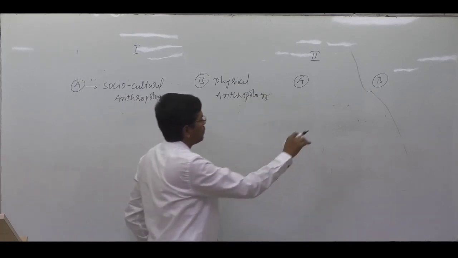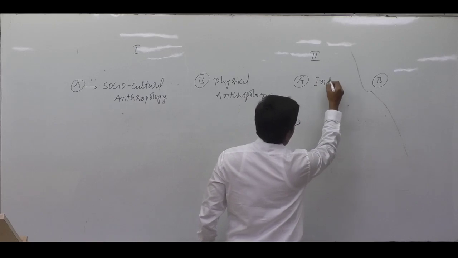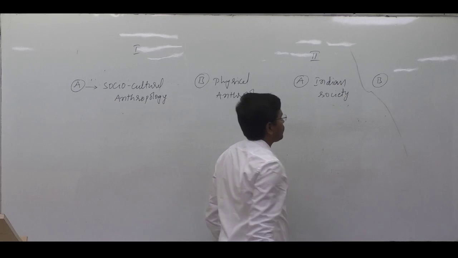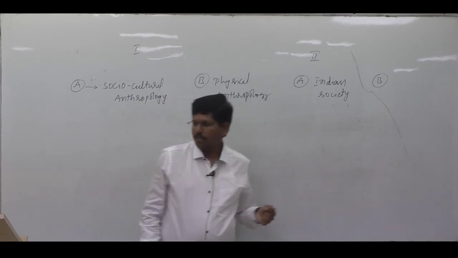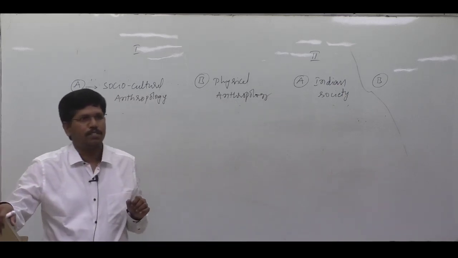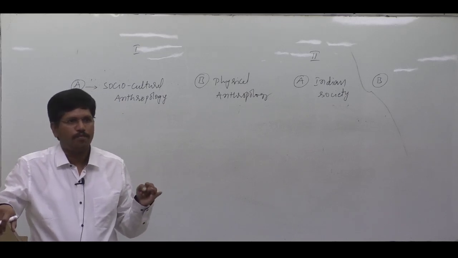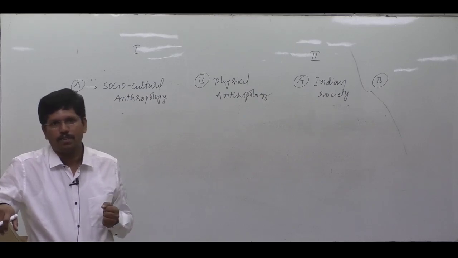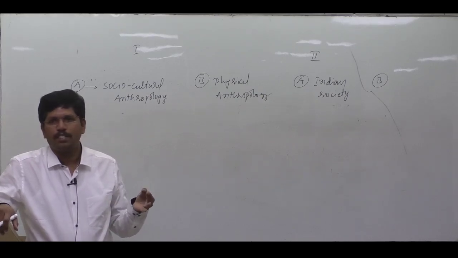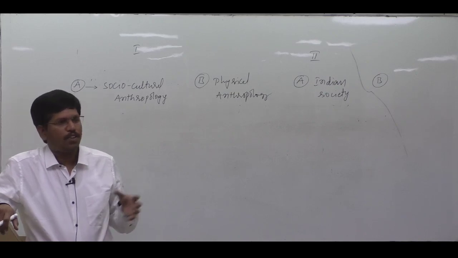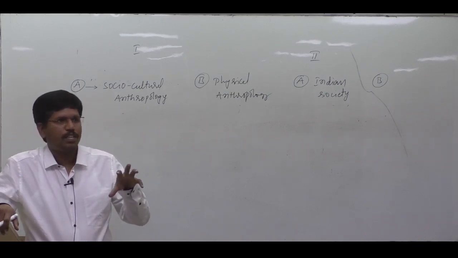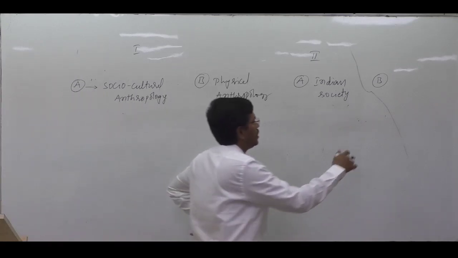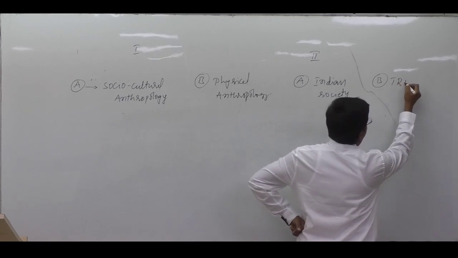In second paper, we'll study Indian society under section A. In Indian society, there are many disadvantaged sections. Women, children, old people, physically handicapped, mentally handicapped, OBCs, SCs, STs, minorities, like this. Out of all those categories, tribals are considered as the most disadvantaged sections. That's why in our anthropology, we'll study tribals in detail, tribal India.